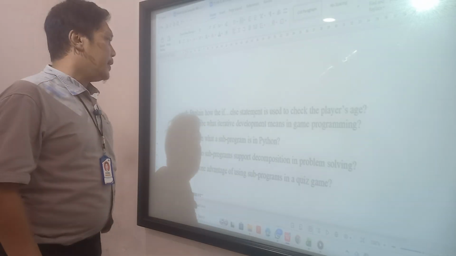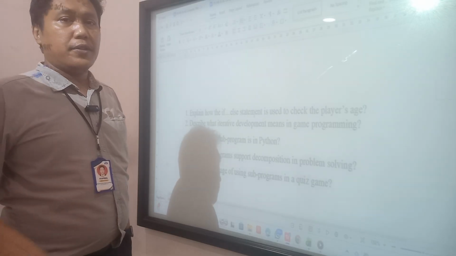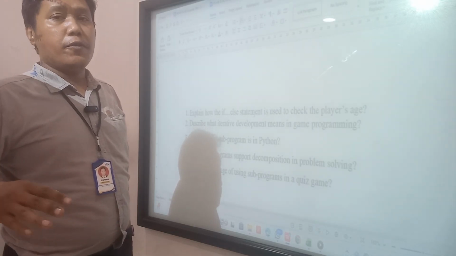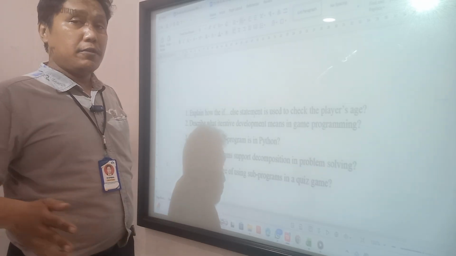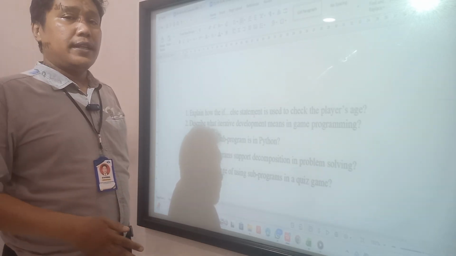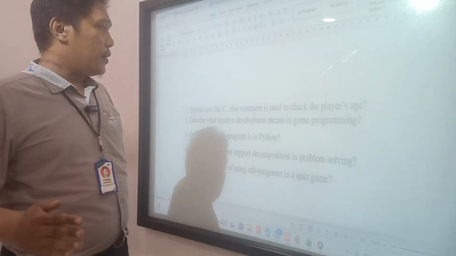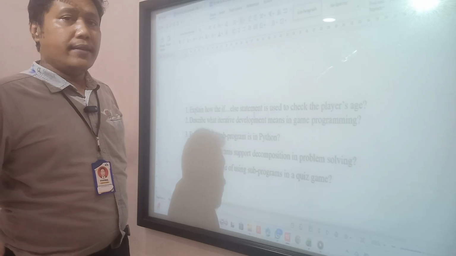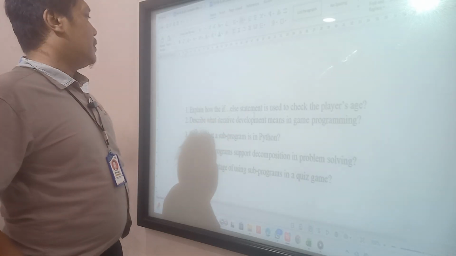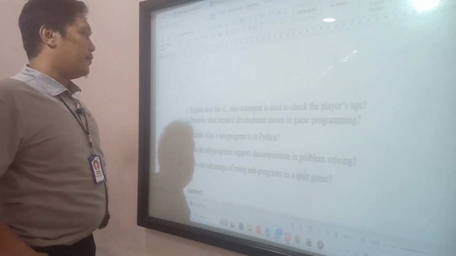Iterative development is a cycle. If something is wrong after evaluation, we go back to the plan, change the design again, develop again, test again, and evaluate again. It's like a circular development, so that's why it's iterative development.